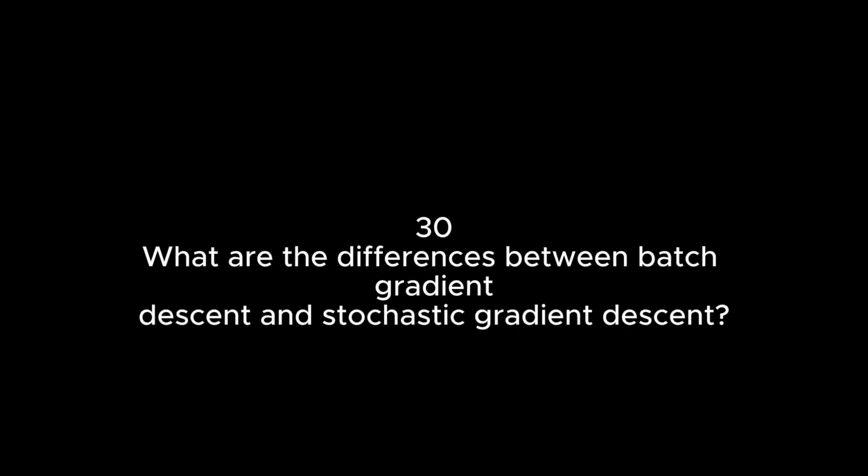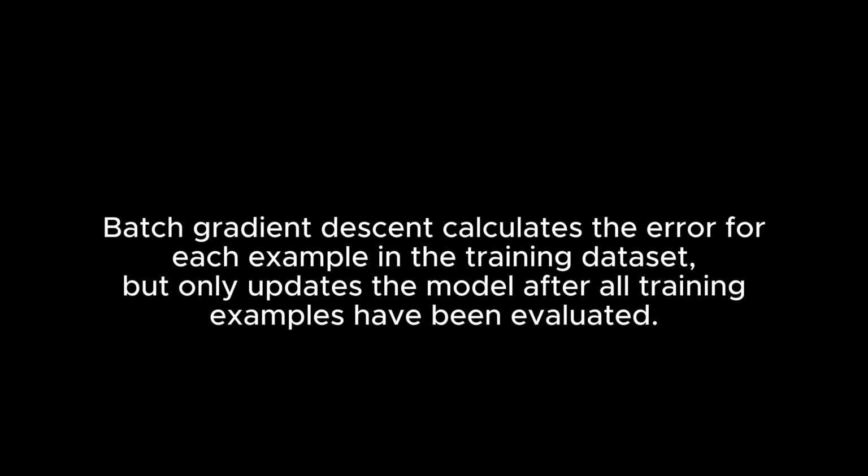30. What are the differences between batch gradient descent and stochastic gradient descent? Batch gradient descent calculates the error for each example in the training dataset, but only updates the model after all training examples have been evaluated. Stochastic gradient descent updates the model after each example.